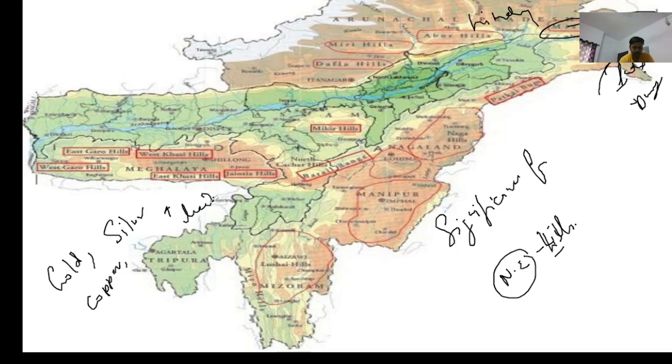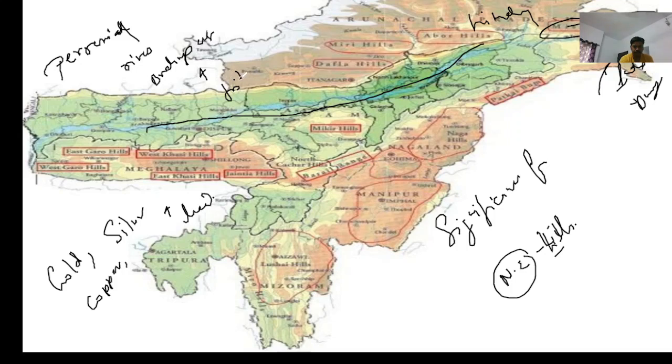Northeast mountains are also significant for perennial rivers like Brahmaputra and its tributaries. Okay,